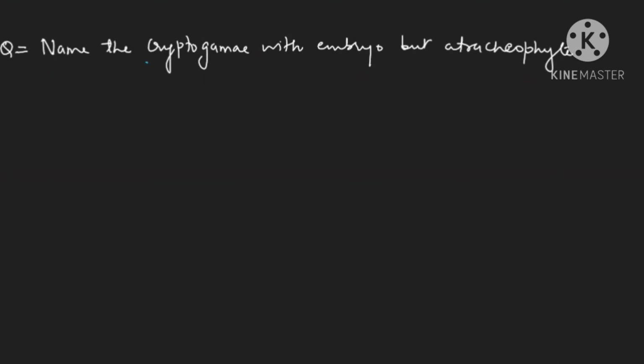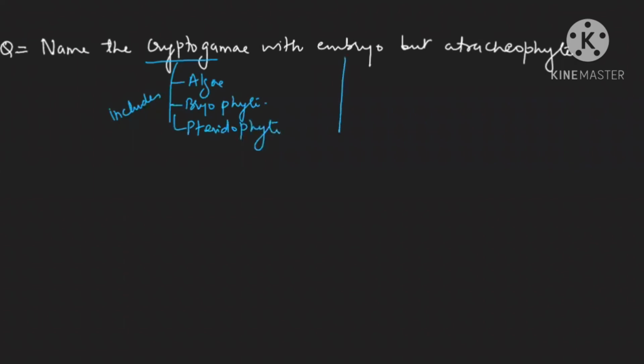Then you should remember cryptogam includes, you know very well, algae, bryophyte, and pteridophyte. First of all, your mind should come here. What are coming in the cryptogam? Then who will make embryo?